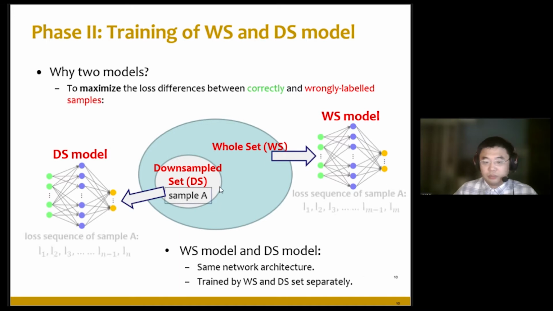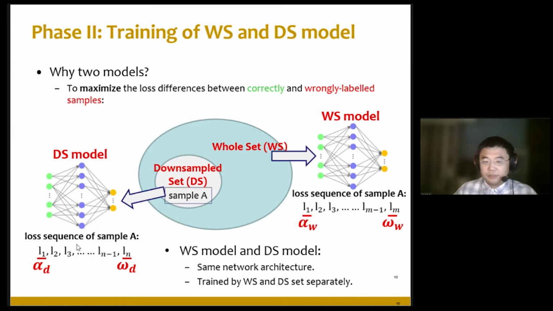For sample A in the downsample set, we collect its loss values in all the training epochs from the WS model, shown here, and all its loss values in all the epochs during the training of the DS model, shown here.